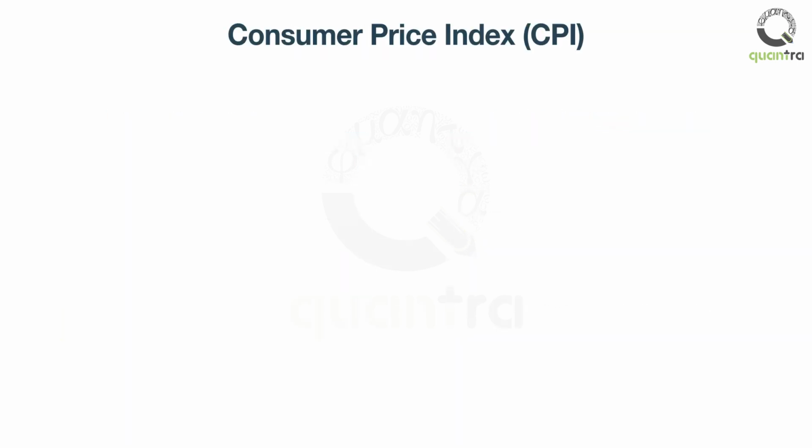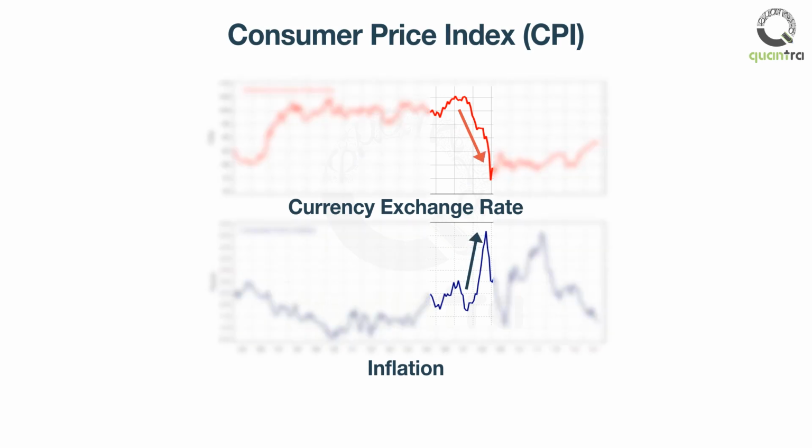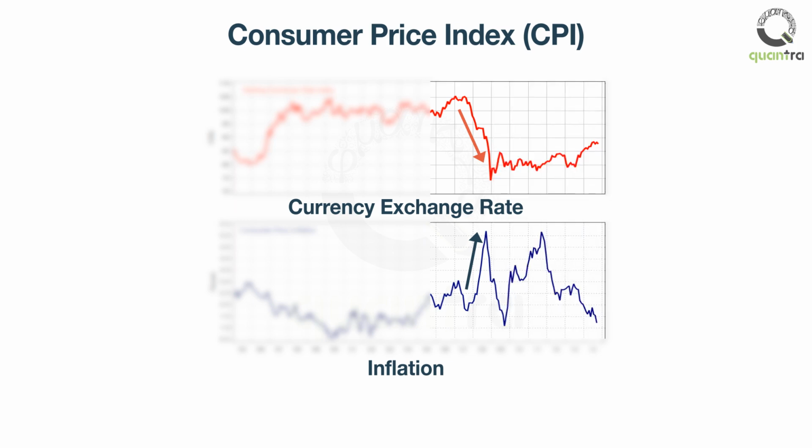3. Consumer Price Index, CPI. This is an indicator used to gauge the inflation in the economy. If the inflation is high, then it would mean that there is more money in supply than is needed. This drives the value of the currency down, then the central bank would step in to reduce this supply. In order to do this, most central banks resort to increasing the interest rates, which would again appreciate that currency relative to other currencies. But this relationship between the currency and the inflation is largely dependent on the inflation anchor, or the central bank's ability to rein in the inflation.